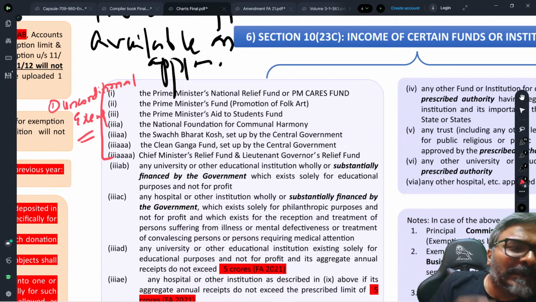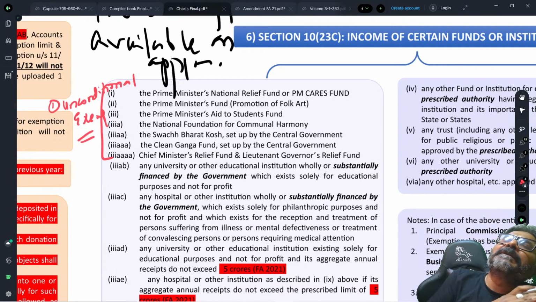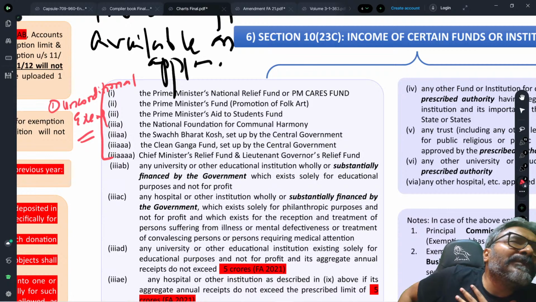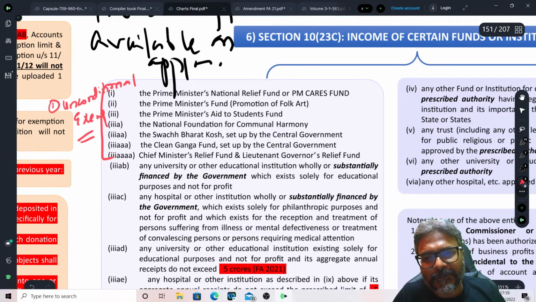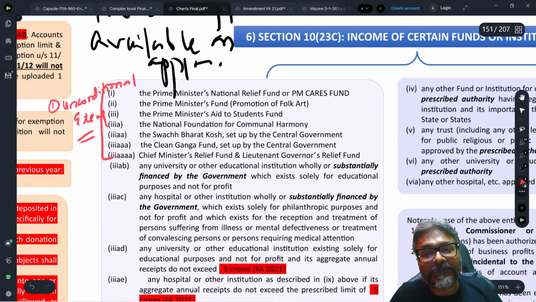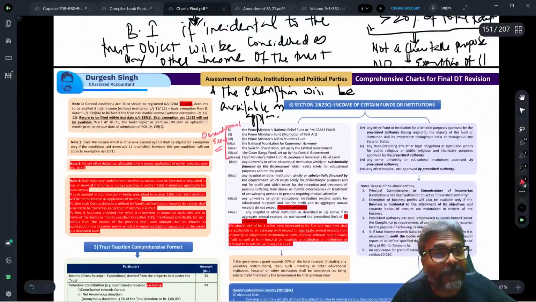Now this leaves us with the last two categories, which are the educational and the medical institutions. For these institutes, let's have a look at what we get. Be careful.